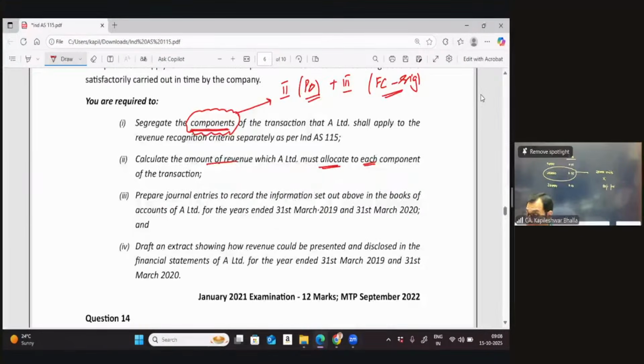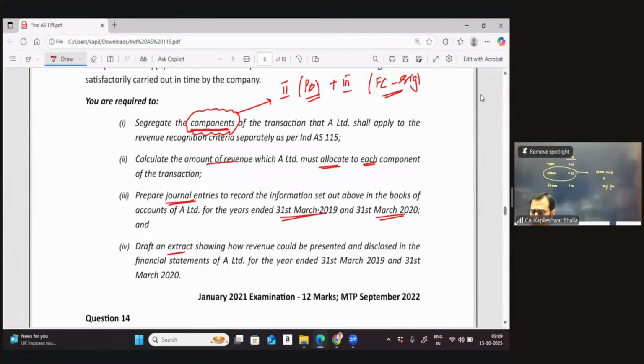Then he says, we also need journal entries to record the information set out above in the books of A Limited for the year ended March 19 and for the year ended March 20. And then it says, draft an extract showing how much revenue could be presented and disclosed in the financial statements for both the years March 19 as well as 20.